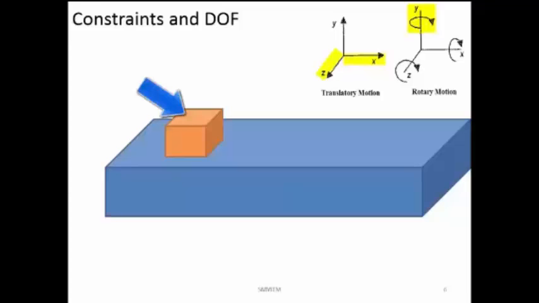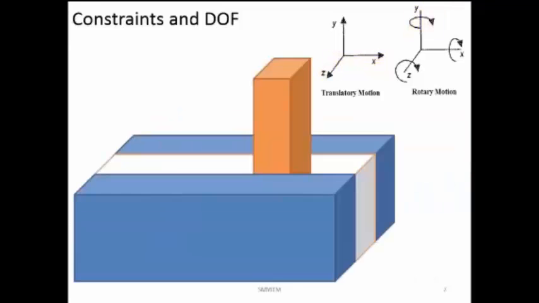Otherwise, this object can take any orientation. Now this surface is parallel to this surface. If it is rotating, this surface will be at an angle to this surface, or it can be perpendicular. So it can take different orientations. That is why it is important to understand how many degrees of freedom you want, and for each degree of freedom, you have to have an actuator and you have to control that particular actuator to get the required kind of movement. Next one is this one.